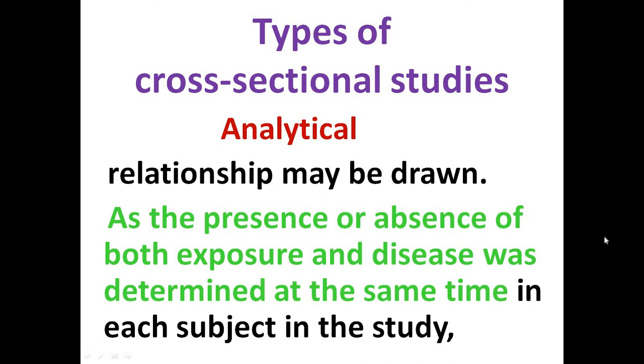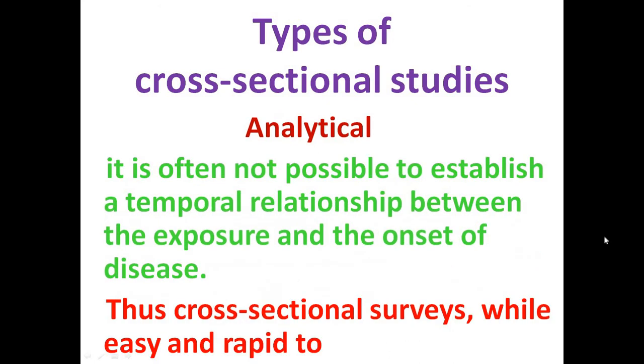As the presence or absence of both exposure and the disease was determined at the same time in each subject in the study, it is often not possible to establish a temporal, a definitive, an established relationship between the exposure and the onset of the disease.